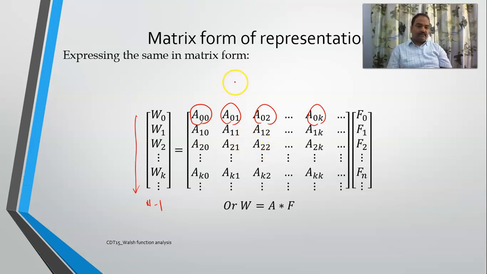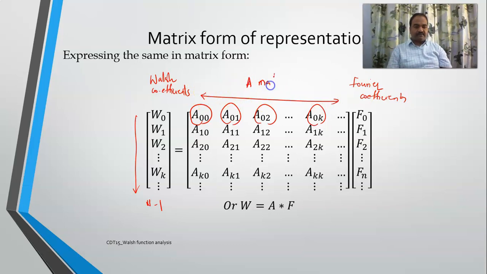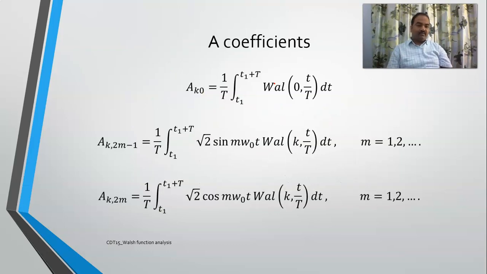If I represent the other terms in terms of A, then this is your Walsh coefficient matrix, and this is your Fourier coefficient matrix. Now both are linked using this particular matrix, and the linkage is represented by the A matrix. So now what is A? As we have seen, if I compare both the terms, this is the A matrix.